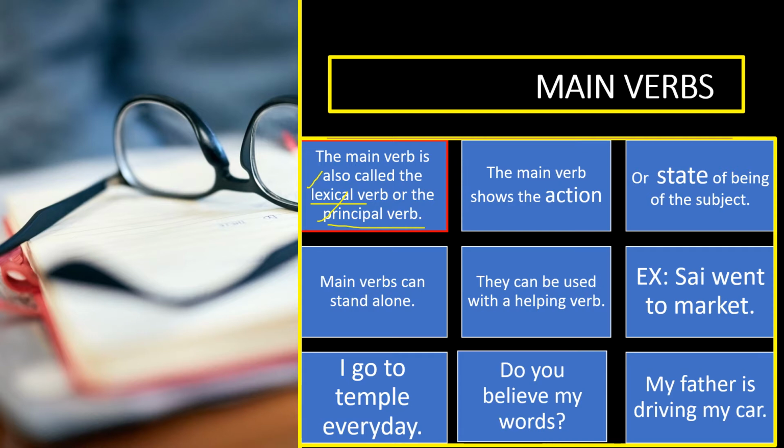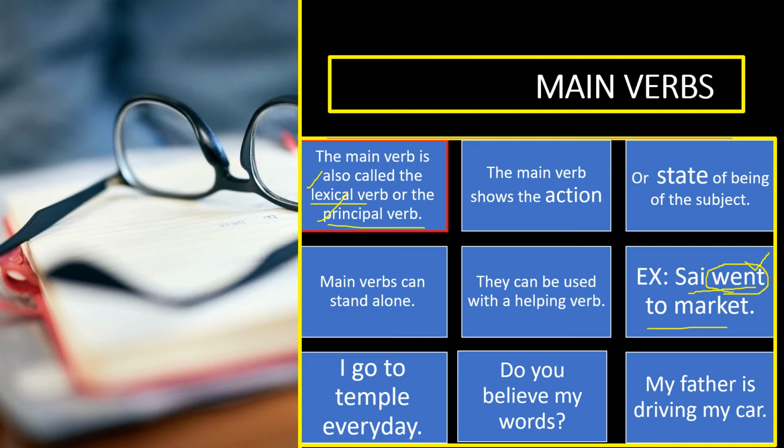Here you can see the example. Sai went to market. Here the verb is went. Went is the main verb. It shows action because went is represented through physical activity. When it is represented through physical activity, that doing word is called a verb. That verb is called an action verb. When it is an action verb, it shows some action of the subject.